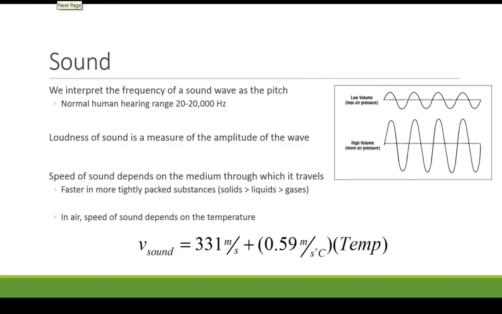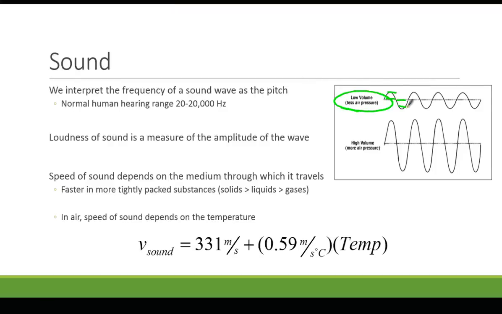All right, a little bit more about sound. The normal human range of hearing is between 20 and 20,000 hertz. The frequency of sound that we hear we call pitch. So the higher the pitch, the greater the frequency. The loudness of sound depends on the amplitude of the wave. So over here on the right, you see a low volume wave has low amplitude, and a high volume wave of the same frequency. Notice the crests are on top of each other. So it's the same frequency, same wavelength, but the amplitude is greater, so it's a louder wave.